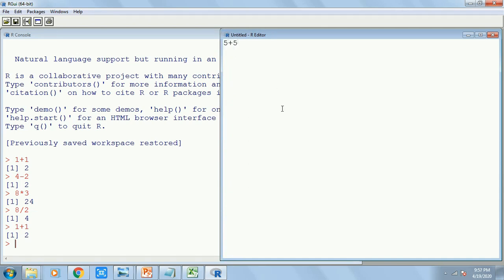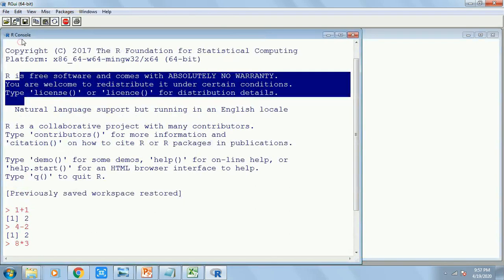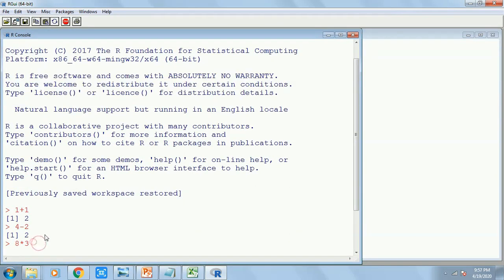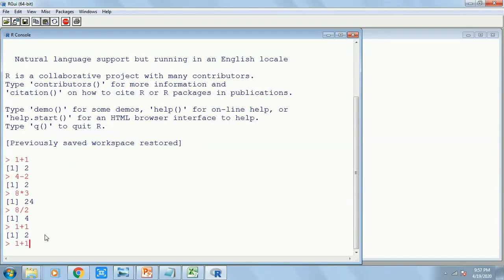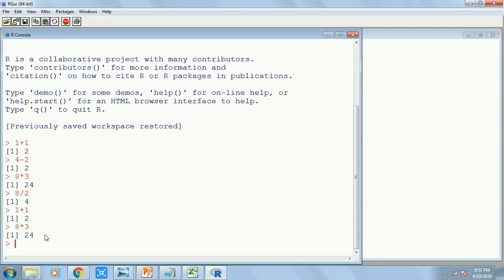5 plus 5, and I hit the enter button, see, nothing happens. 4 into 5, nothing happens. 7 minus 3, nothing happens. So I can do whatever calculations. 4 divided by 2, nothing is happening. So it means in the R console, this window, if I just hit the enter button, okay, 8 into 3, hit the enter button, it gets executed.